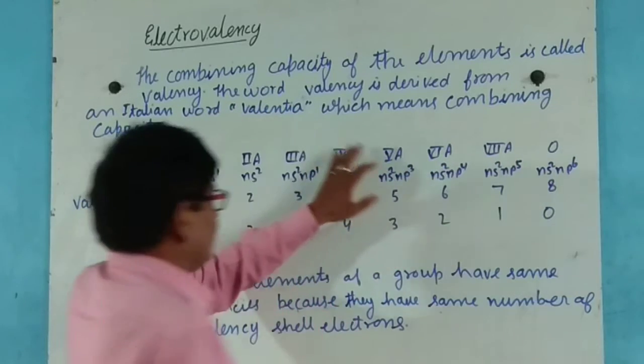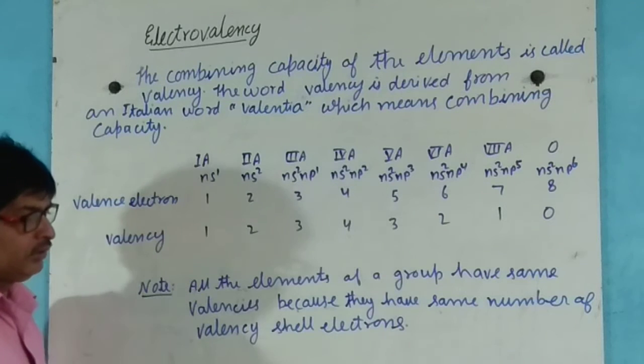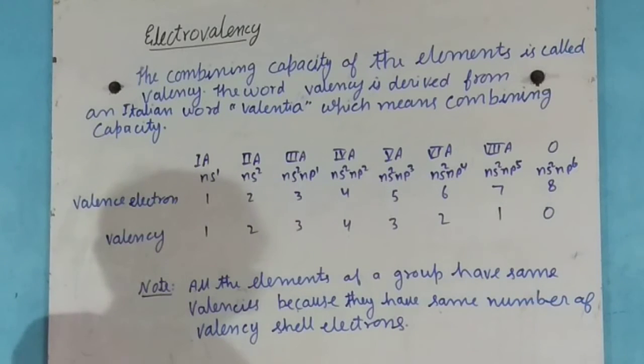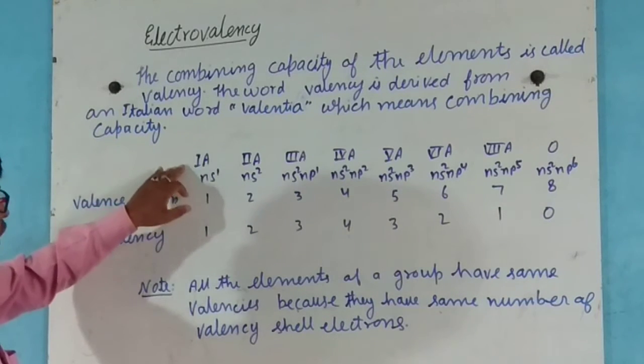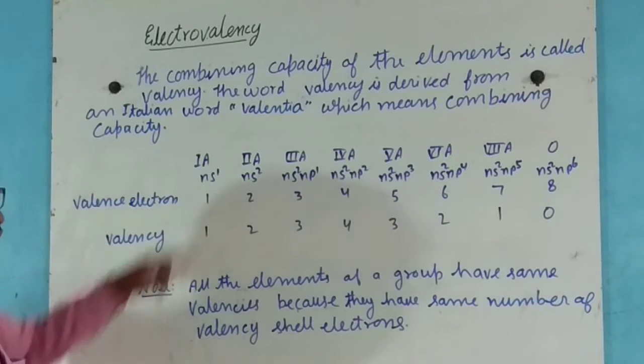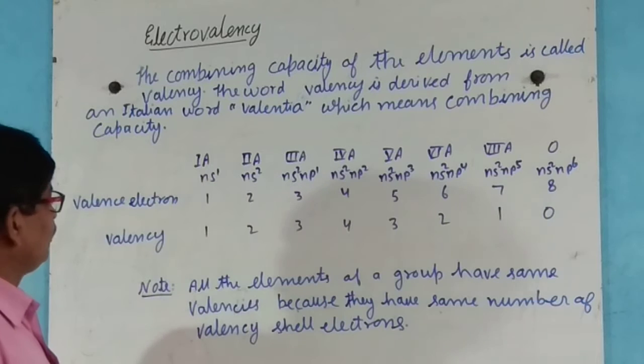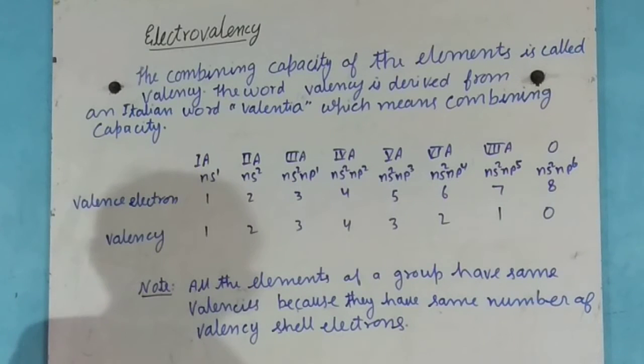are the P block elements, and in the middle are the D block elements. Now, the valence electrons are the electrons situated in the outermost shell.